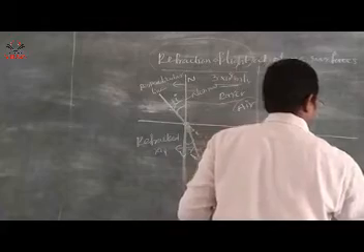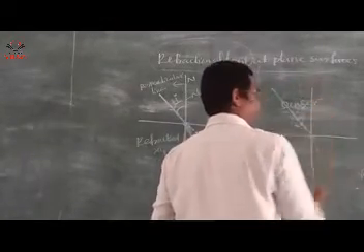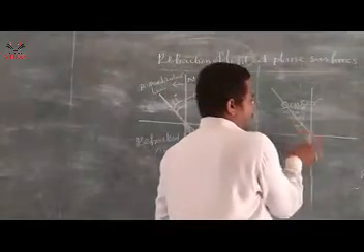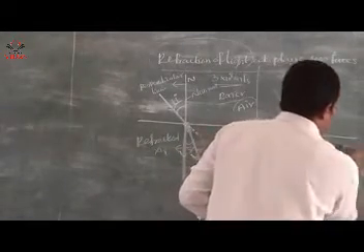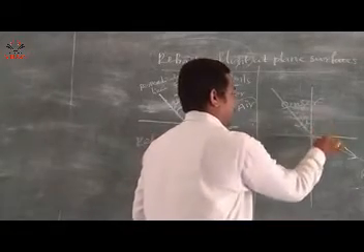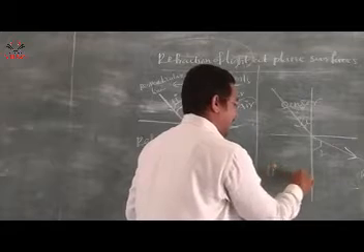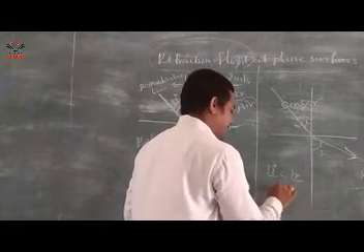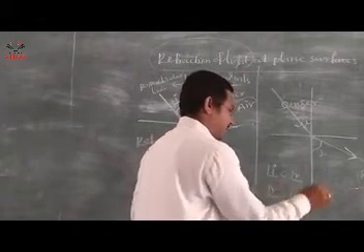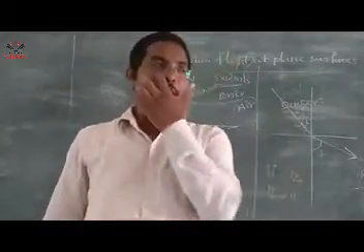So in the second case, when the light rays travel from denser to rarer, see here, this is denser and rarer. Denser to rarer, see the incident ray. Now denser to rarer, the ray is away from the normal. Incident angle I, angle R. Now angle I is less than angle R. You can say that angle R is greater than angle I.